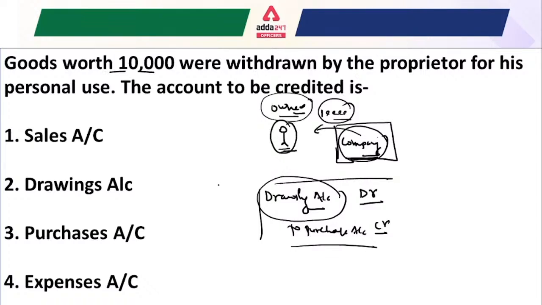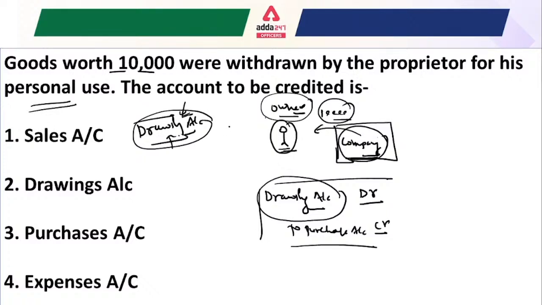So whenever in the exam you get a question like, if goods worth some amount were withdrawn by the proprietor for his personal use, every time you have to debit the drawing account. That is known as your drawing account. Whenever an owner withdraws from his company for personal use, that amount goes into the drawing account.